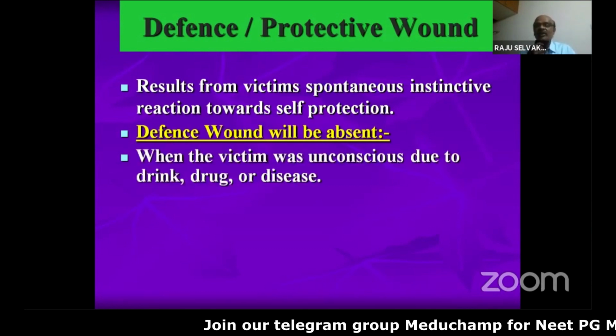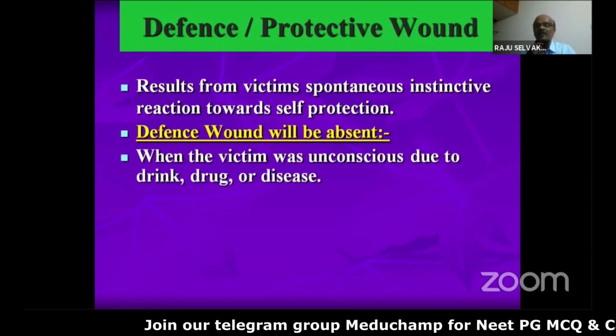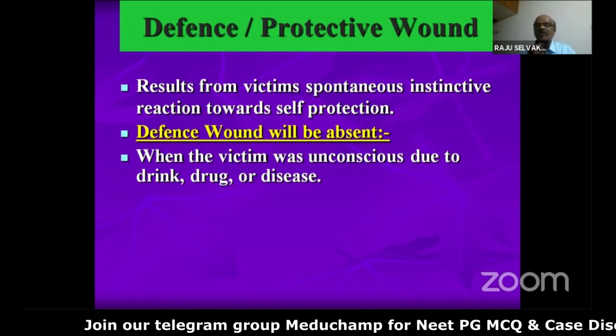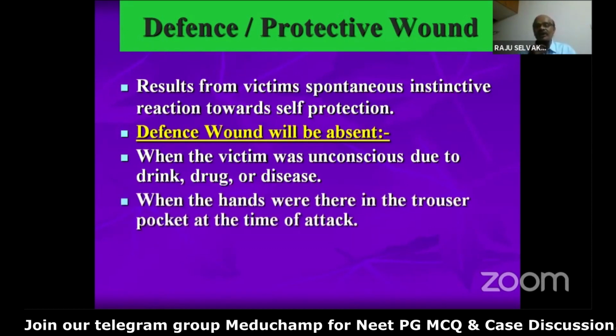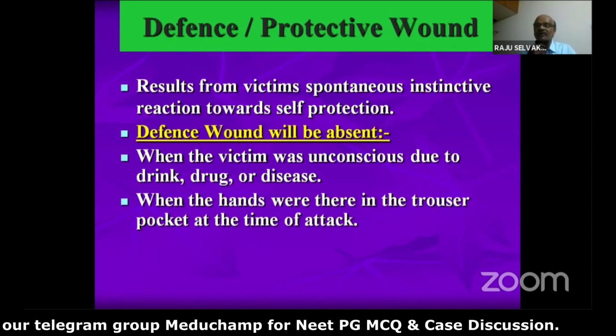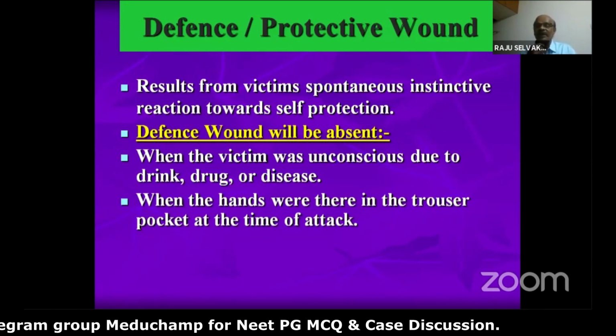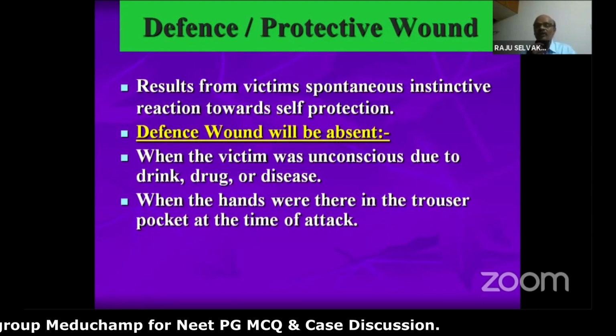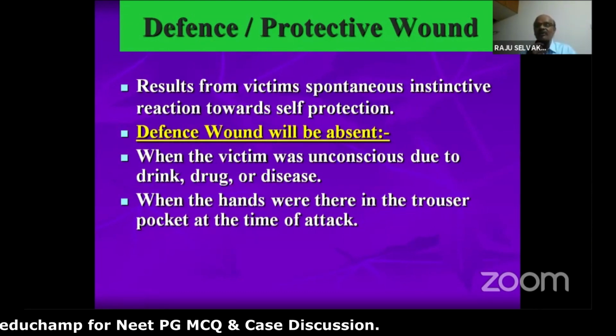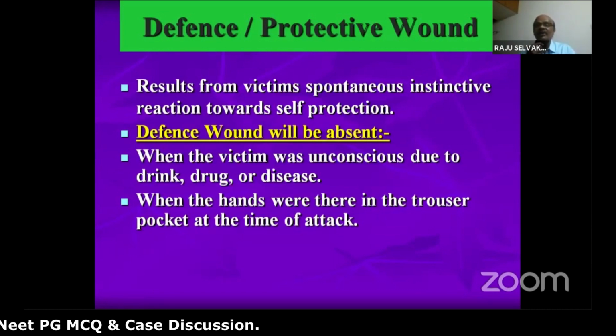So what happens? A person comes to attack another person with a sharp weapon. What will this person do? He will try to defend himself. How will he defend himself? By protecting with his hands. He will hold the weapon or try to block the weapon. Most of the time he will try to hold the weapon, otherwise he will block the weapon to avoid a cut injury to his face, neck or chest. In the process, he will sustain some injuries on the hands. These are called defense wounds.